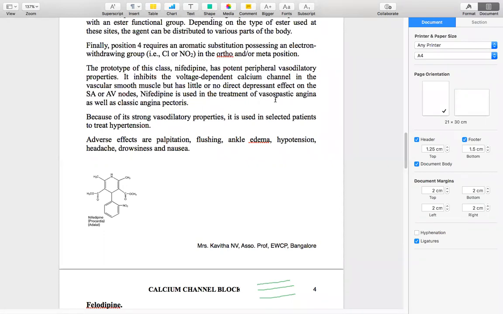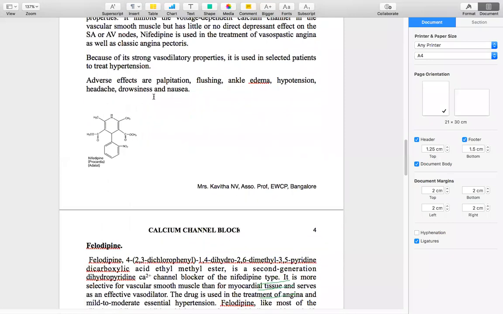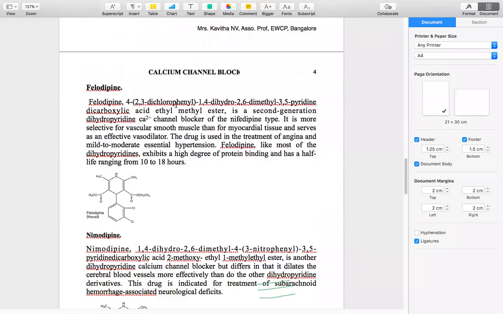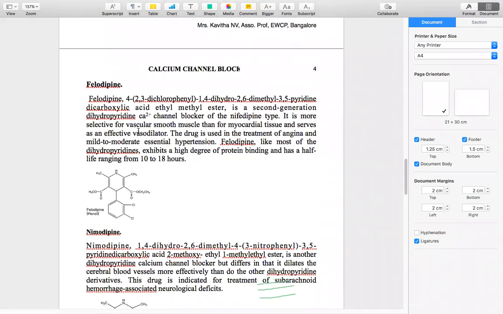And so nifedipine is used in the treatment of vasospastic angina as well as classic angina pectoris. And because it has vasodilatory properties, it is also used in the treatment of hypertension. The main adverse effects are palpitation, flushing, ankle edema, hypotension, headache, drowsiness, and nausea. So this is about nifedipine. And next is the felodipine.